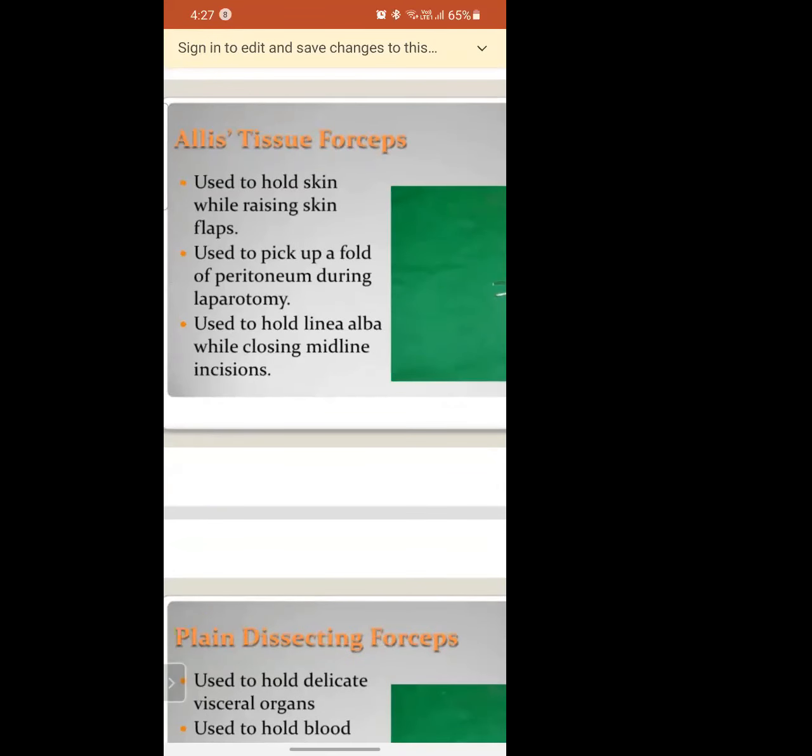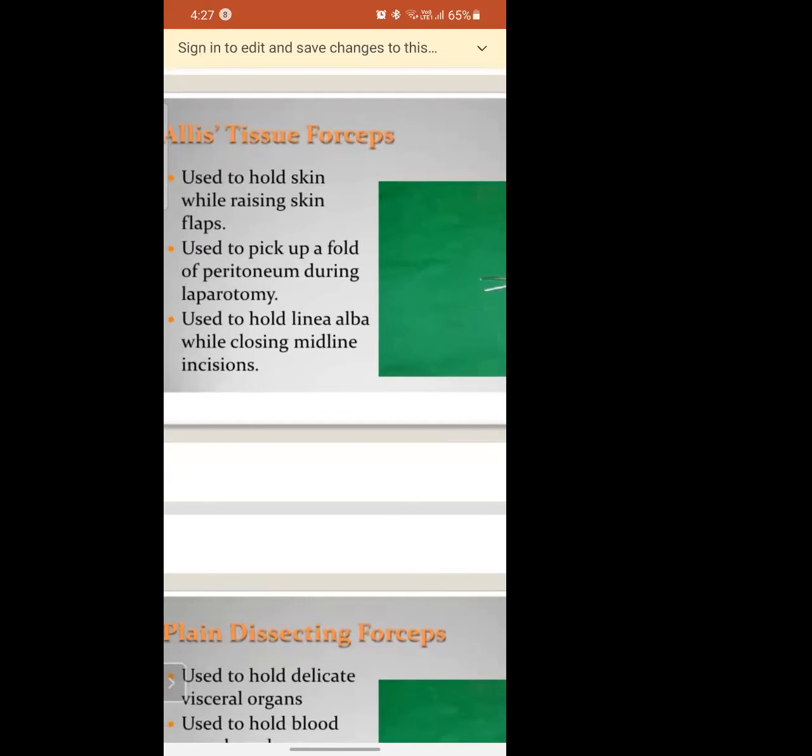And it is also used to hold the skin. Got it? Allis forceps. Mainly when there is overlapping of the skin, we use this Allis forceps, like to pick up the fold of a peritoneum.